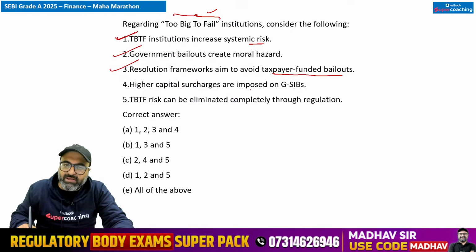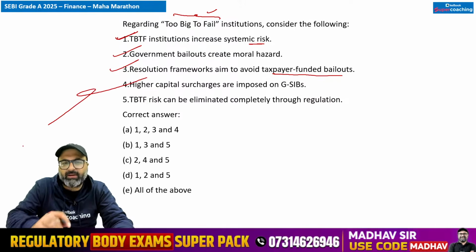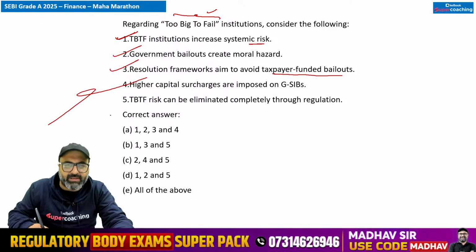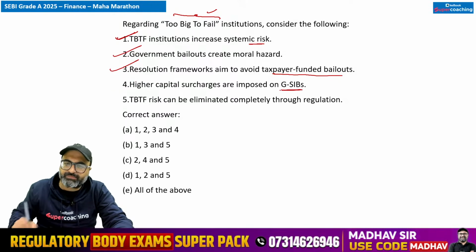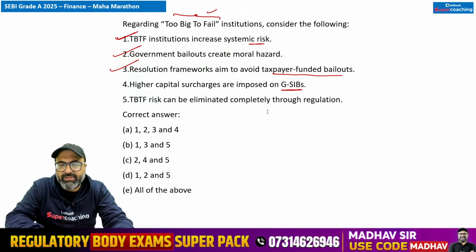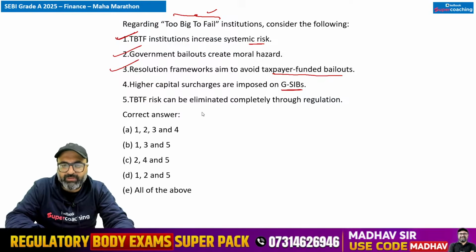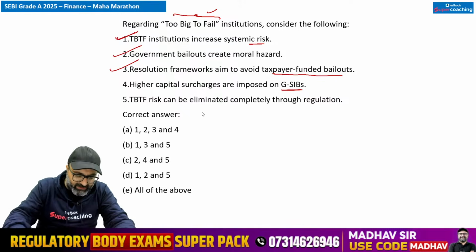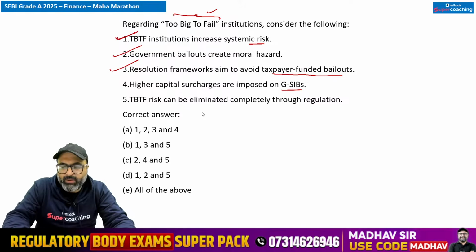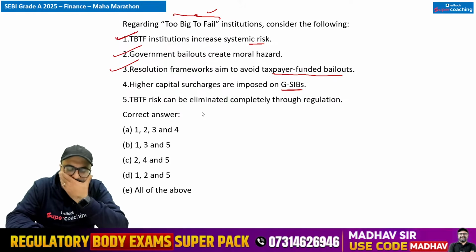Higher capital surcharges are imposed on G-SIBs. Any idea guys, what is this GSIB? Anyone? Important term है, फिर बात करेंगे कि ये statement correct है या false है. But first of all, give me the answer. What does this mean basically? अगर एक क्वेश्चन मुझसे कोई पूछेगा तो मैं आंसर क्या दूंगा?